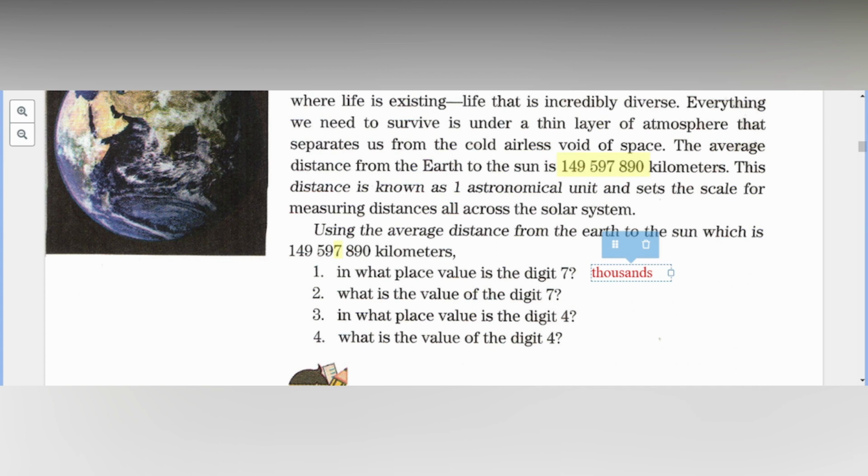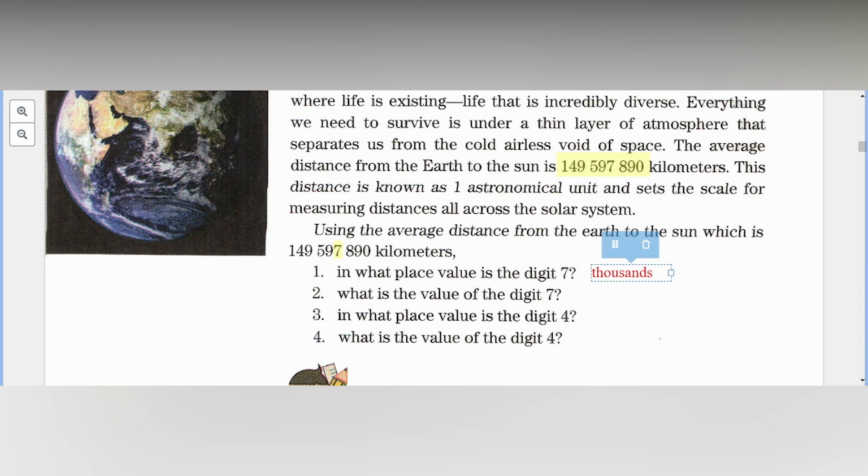Say value. You said it's on the thousands. Clue na ni Kyra is thousands. The value is, they're just numbers, but the numbers after them should be 0. So, if I have 7, how many numbers are after 7? They will become 0. So, what do you think is the value of your 7?